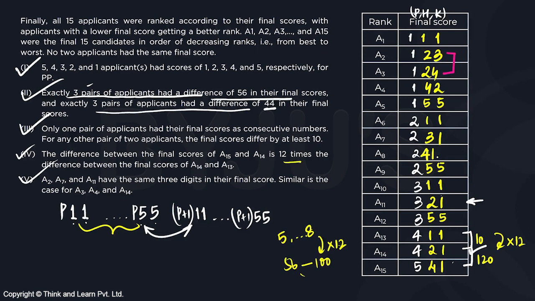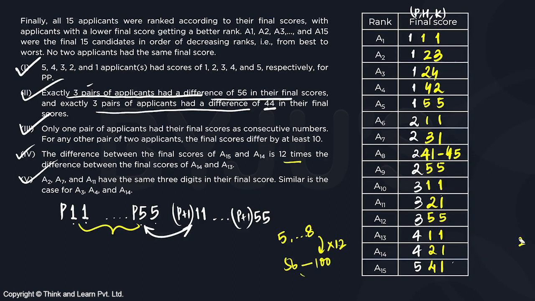It can be even 242. It can be 245, because if I take more than 245, the next gap cannot be at least 10. So 241 to 245. So I'll write 41 to 45 here. This is the possibility for A8.